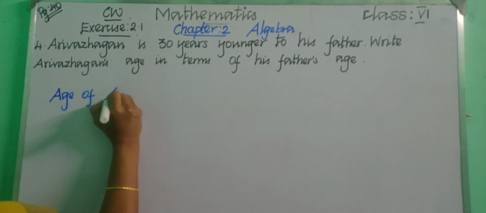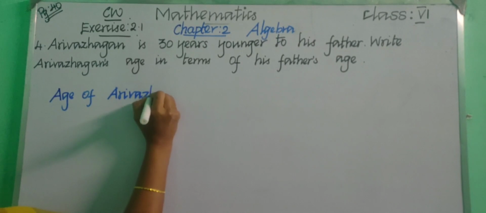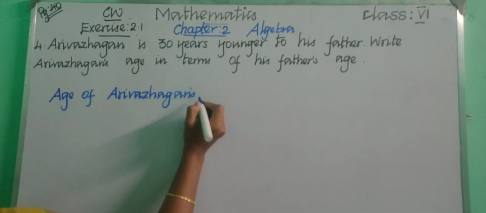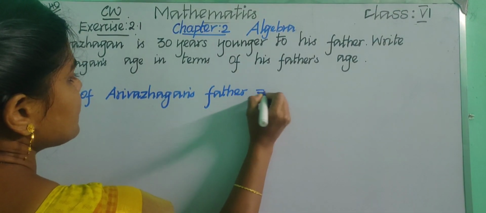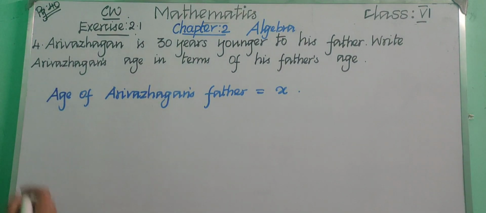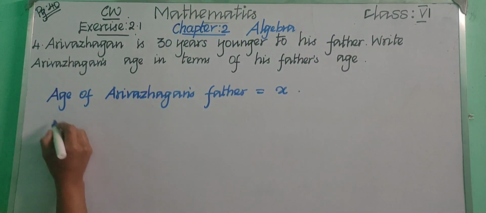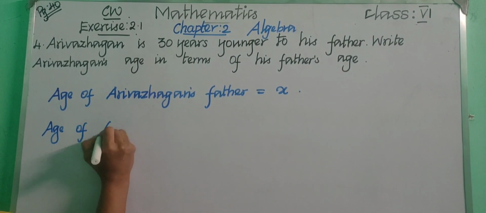Age of Arivalagan's father. What is the age of Arivalagan's father? We don't know, right? So we can assume this as x. Age of Arivalagan's father equal to x. And what is given? Arivalagan is 30 years younger to his father. So age of Arivalagan equal to